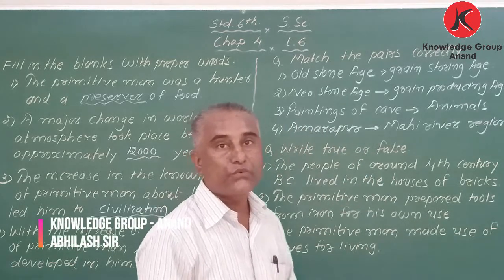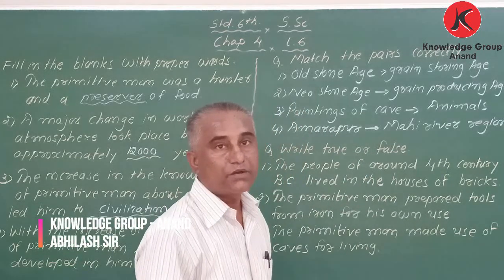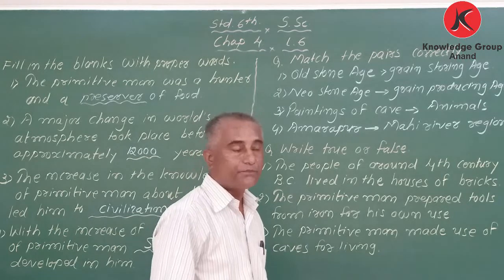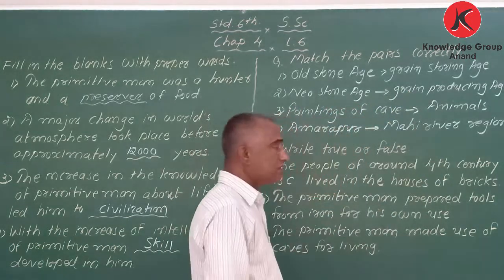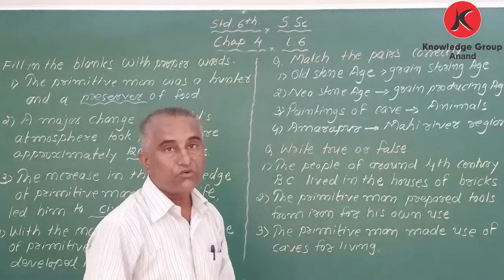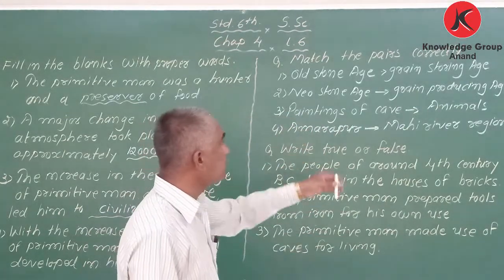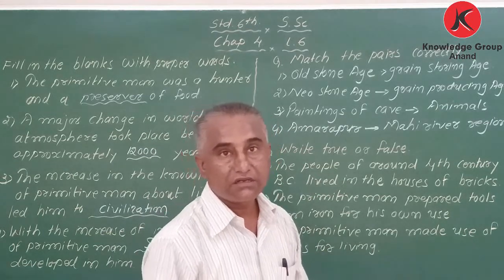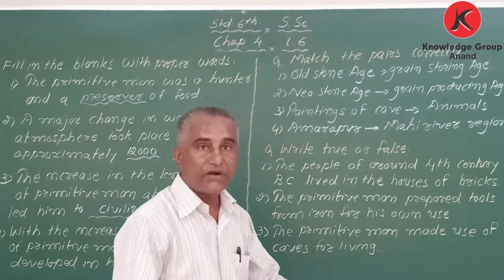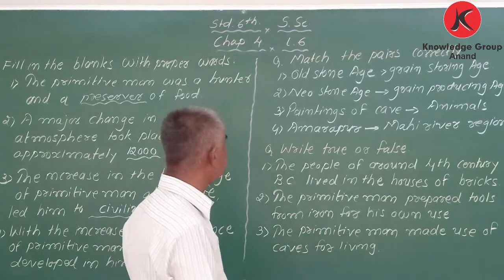My dear student, we have got the proof of wheat and barley. Neo means new. Neo means new stone age, that is called grain producing, means farmer age. We can consider farmer age also, because farmers produce grain, na?